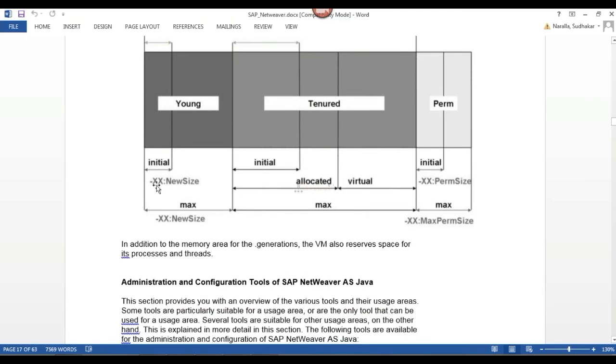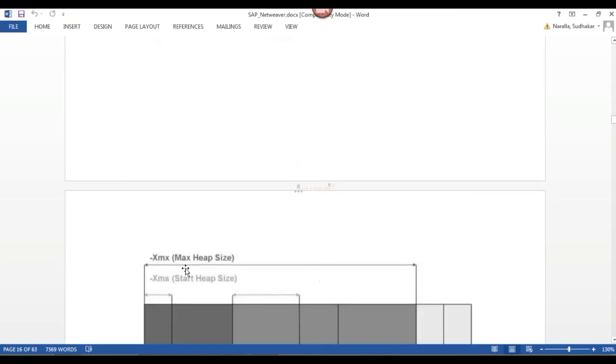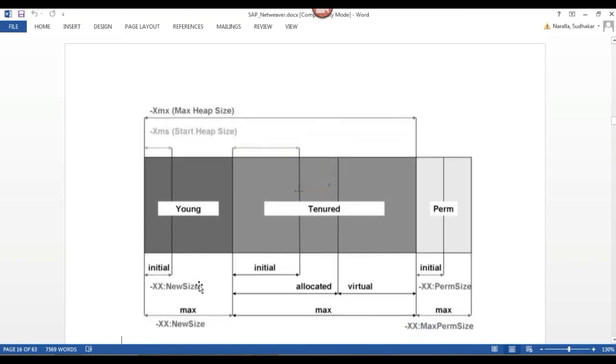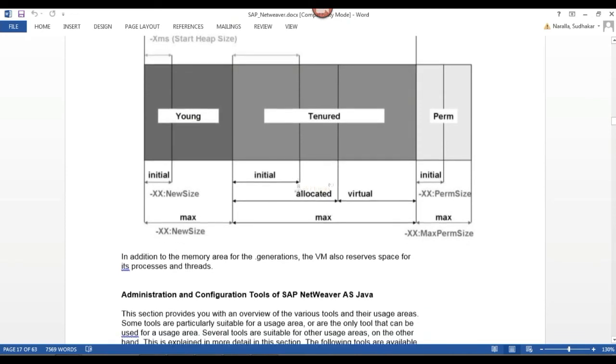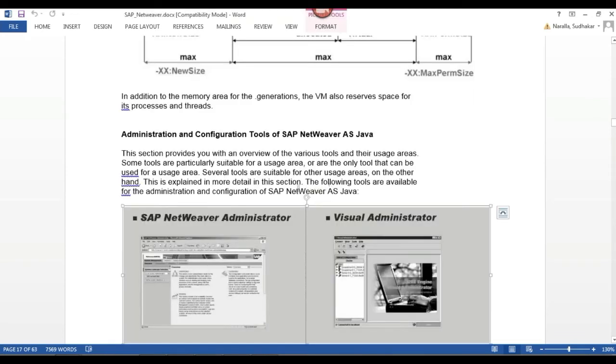Yes, we need to remember these naming conventions: XX new size, XX max new size, XX permanent size, XX max permanent size, and XMX, XMS. We need to remember what these parameters contain. That's it. A requirement will come at some point to modify these memory sizes. When the memory is not sufficient, at that time we can increase the heap size limit, the maximum heap size limit.